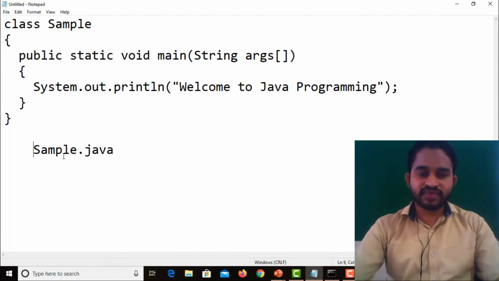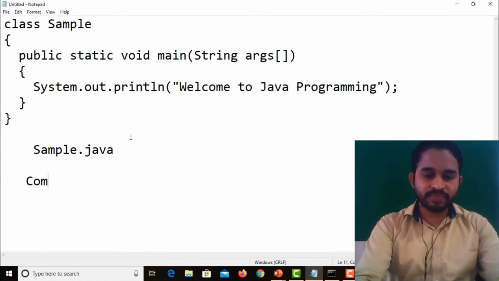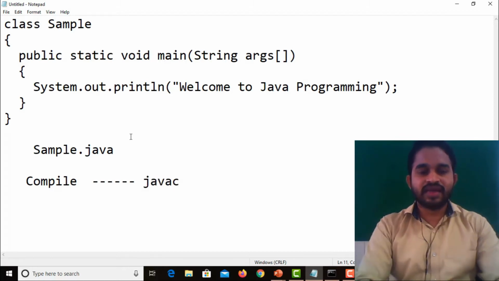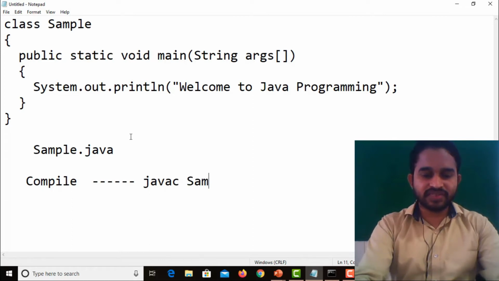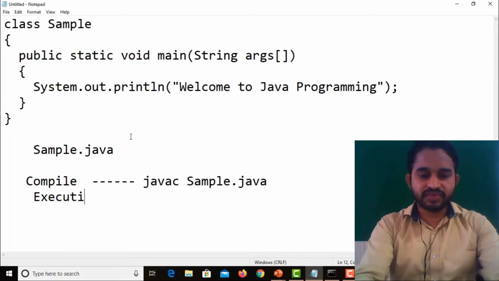Next, I want to compile this program. How to compile this program? Note down these points. For compilation, we have to use the javac command, space, filename.java, that is sample.java. For execution, meaning running, which statement are we using? Which command do we have to use? All of you please note down.